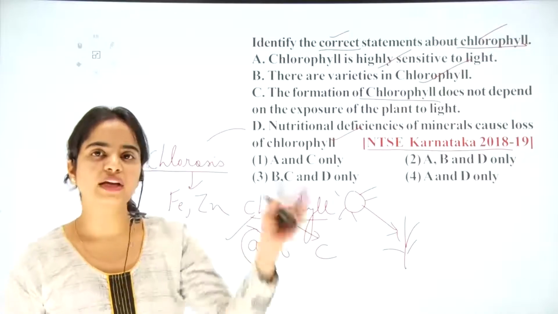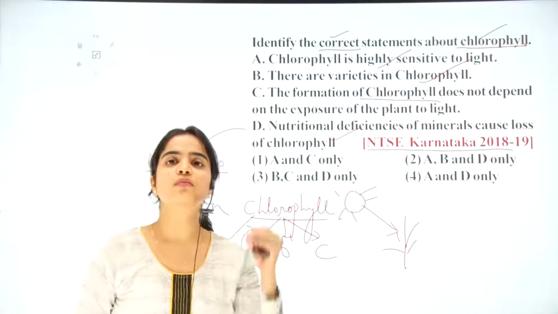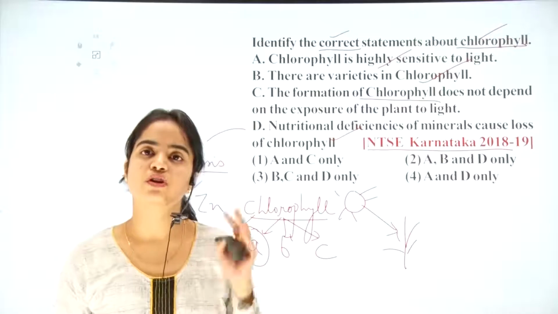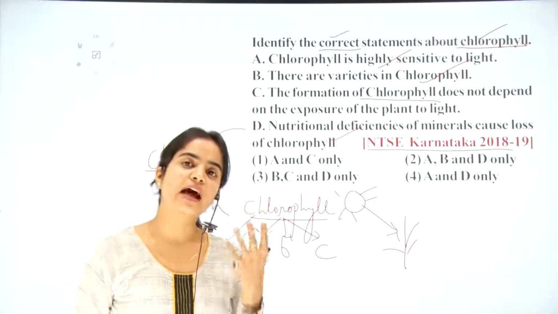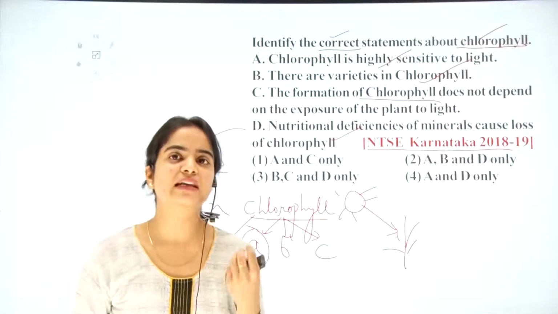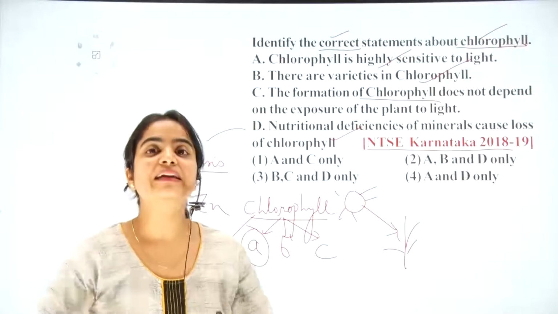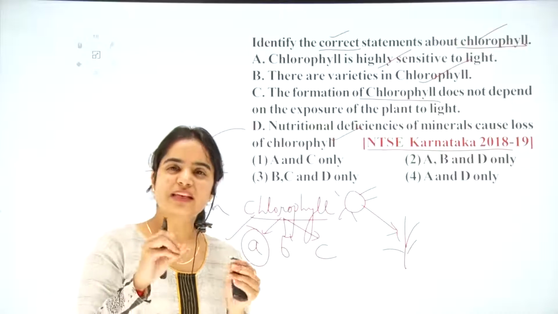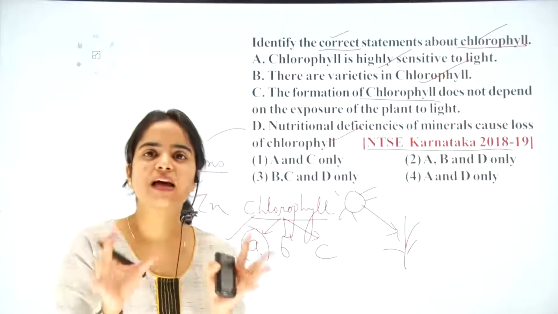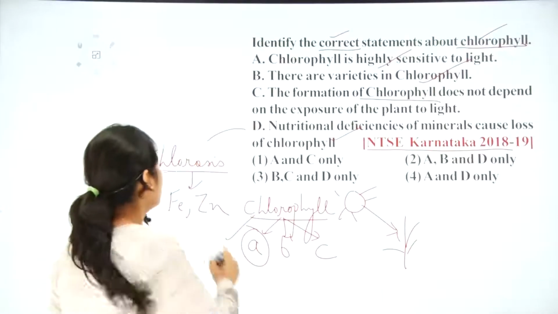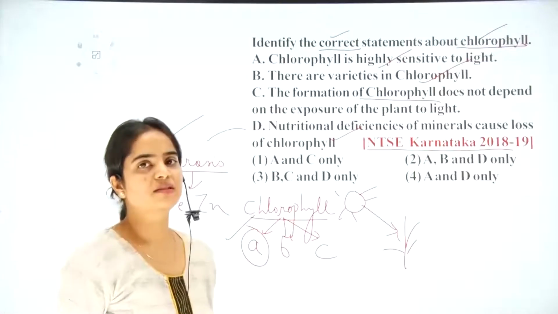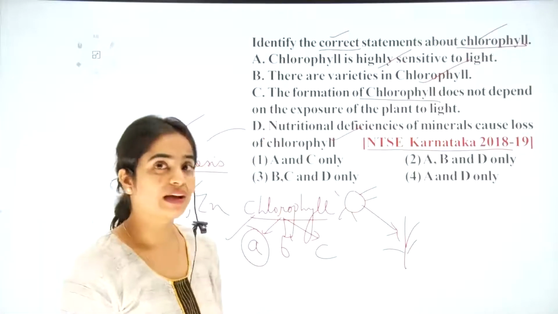These are the important minerals required for the formation of chlorophyll. If these deficiencies are there, then chlorophyll will start degrading. You must have seen leaves turning yellow or colorless due to this problem, chlorosis. So that option is also correct.